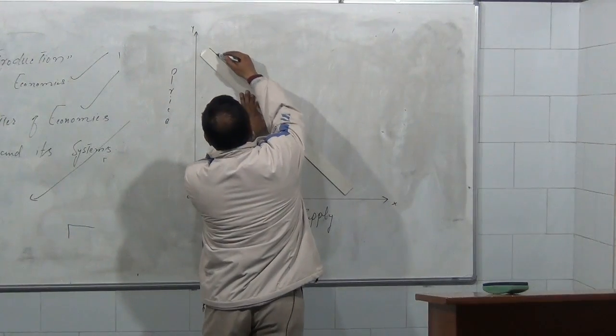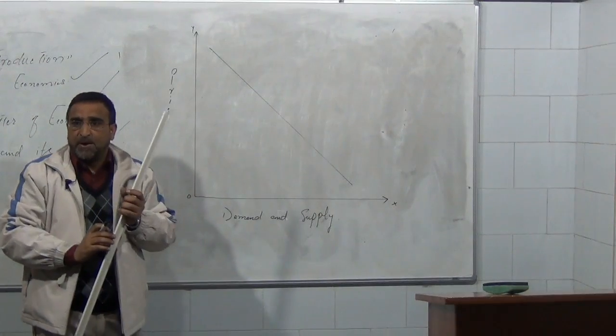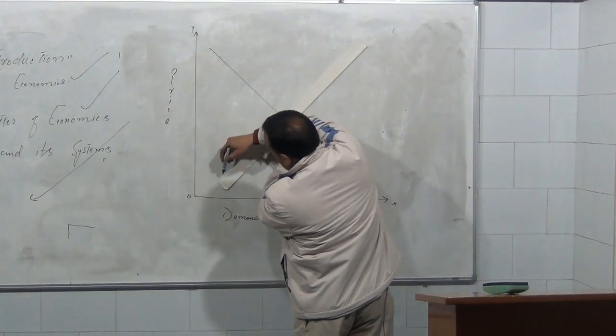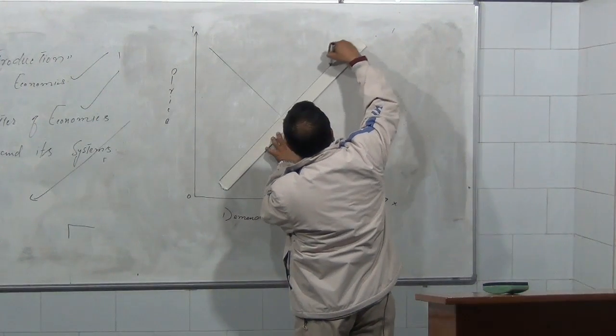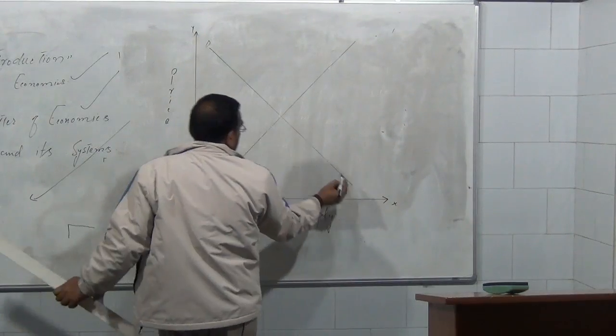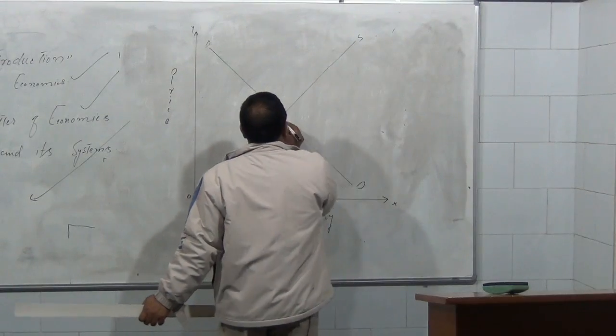First, the demand curve, which explains the law of demand, and the supply curve, which explains the law of supply. This is represented by DD, being the demand curve. This is represented by SS, being the supply curve.